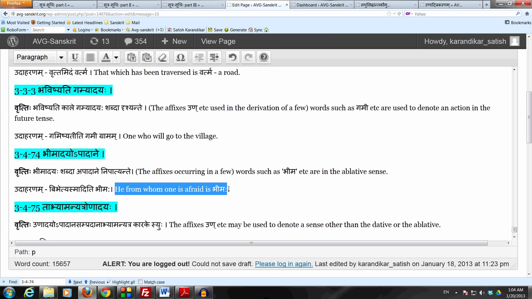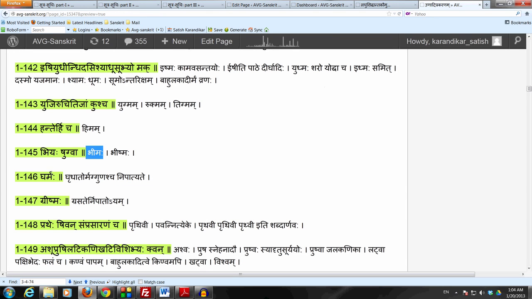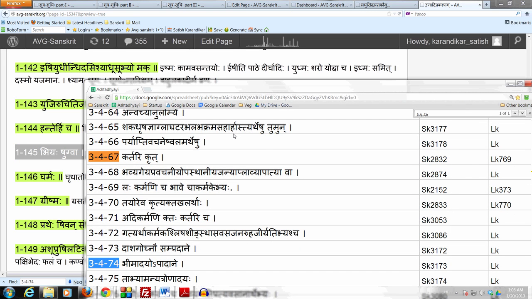So Bhimaha doesn't mean the one who is afraid. It's not the agent, it's not the doer of the action, action being to be afraid. This word Bhimaha is derived using the Unadi Sutram 1.145, Bhyaha Shugva. Again, we don't go into derivation right now in detail. That's not the point of the current sutram. We will look at that a little bit later. But the point is that this word Bhimaha, Pradipadikam Bhima, derived using the Unadi Sutram 1.145, Bhyaha Shukva, it denotes not the agent of the action, but it denotes from whom the action is taking place.